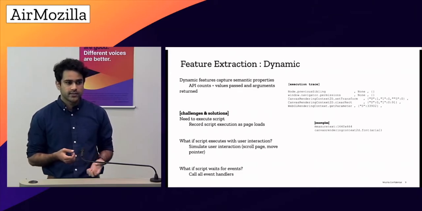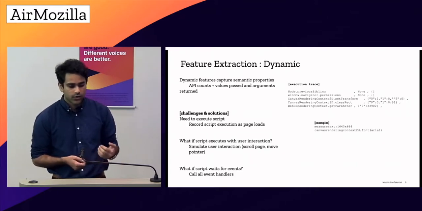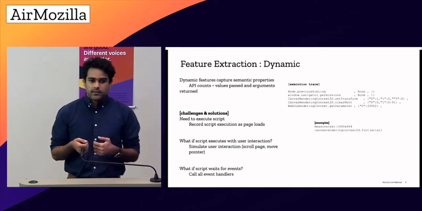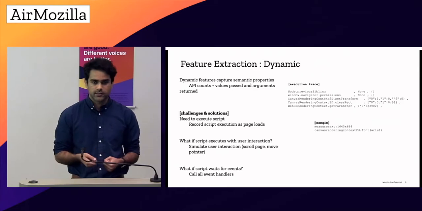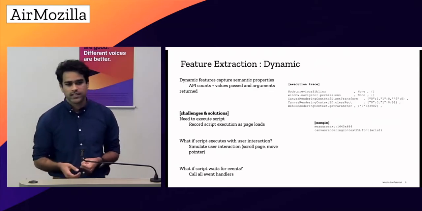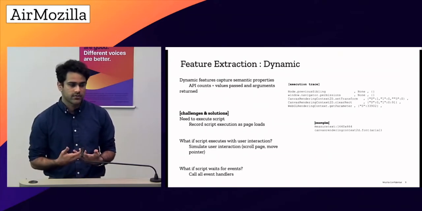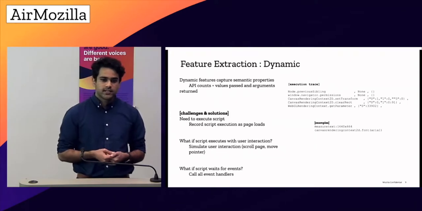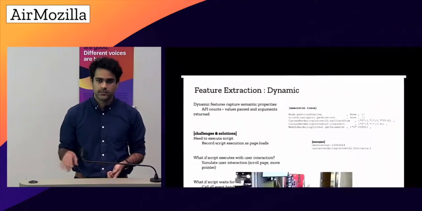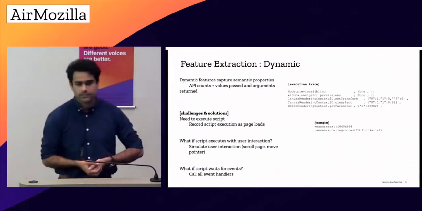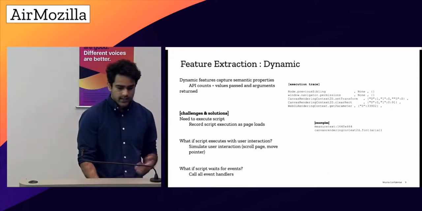But to get that trace, we would need to execute the script and record all the information. So we do that while the page is loading itself. As the page starts loading, we hook different methods in OpenWPM and record all that information. But with dynamic analysis, we need to execute the code as well. Just loading the page may not execute the whole functionality. So we generate some synthetic behavior by scrolling through the page or doing some random movements so that the code may execute. And in JavaScript, some methods just wait for some events to trigger, let's say on page load or on mouse over, or they may be waiting for some timeout. So we execute all such event handlers to get the maximum coverage. That's how we collect data.